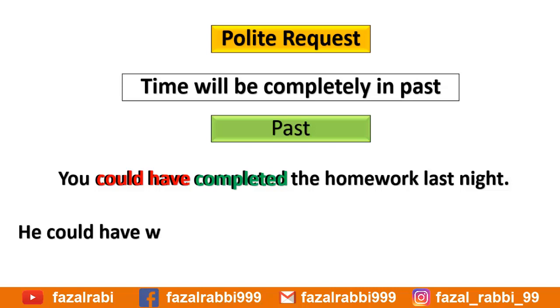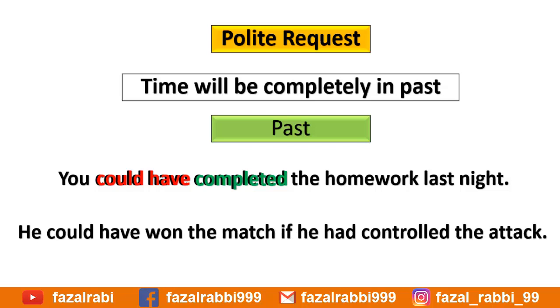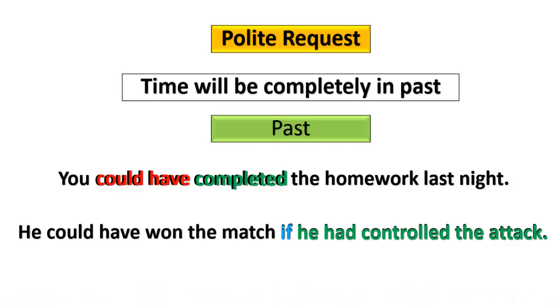Now, take another example. He could have won the match if he had controlled the attack. Here again, we have a condition, if he had controlled the attack. It means he didn't control the attack, so he lost the match. So, he could have won the match if this had happened, for example, if he had controlled the attack. So here we have the past participle of the verb, won.